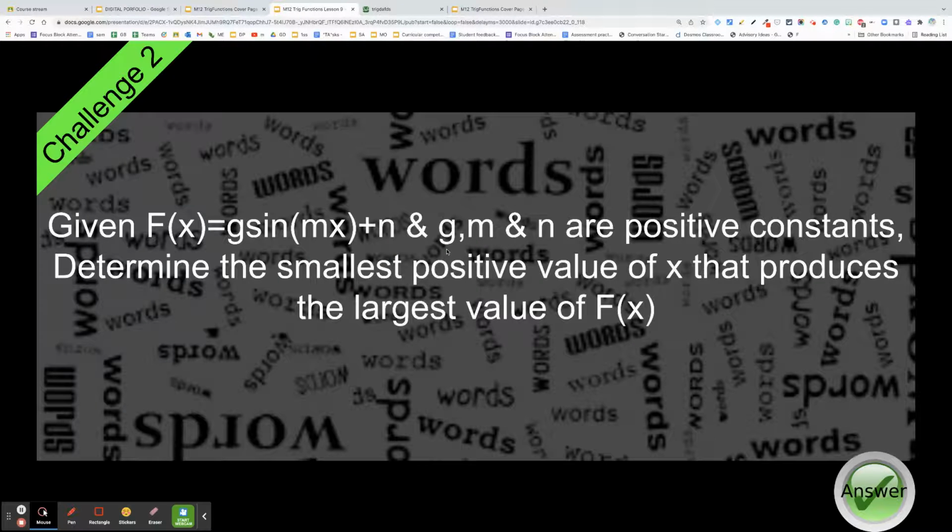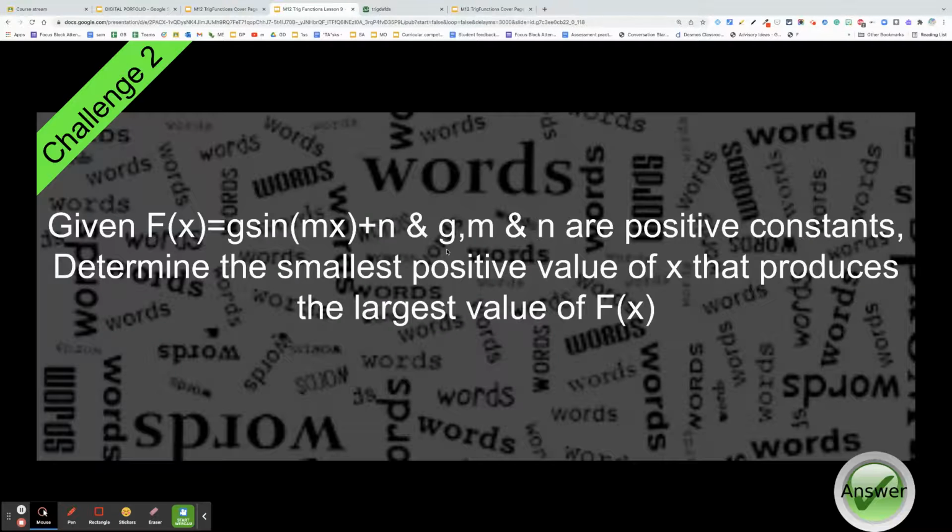Alrighty, this is another great challenge because it's very wordy and it's really testing your vocabulary. So can you understand the vocabulary? That's what this question is asking. So pause the video, put a good 10 to 20 minutes into this problem, and then check in.